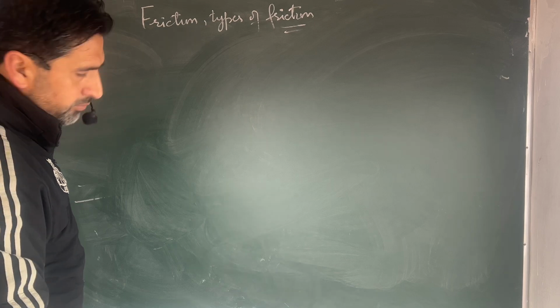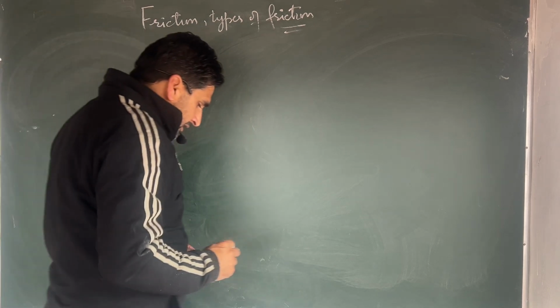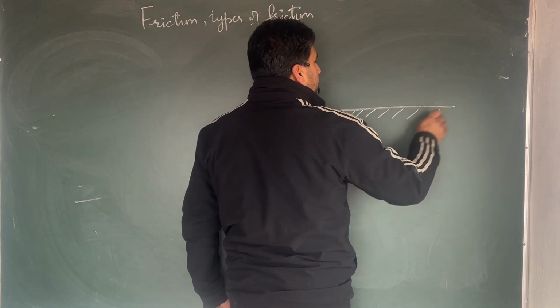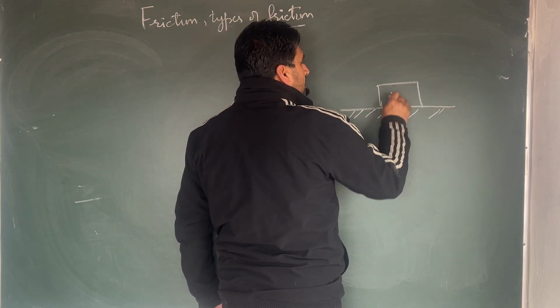So before going to discuss again, when two bodies are in contact, say it's a rough surface, on top of it there is an object, a block of mass m.